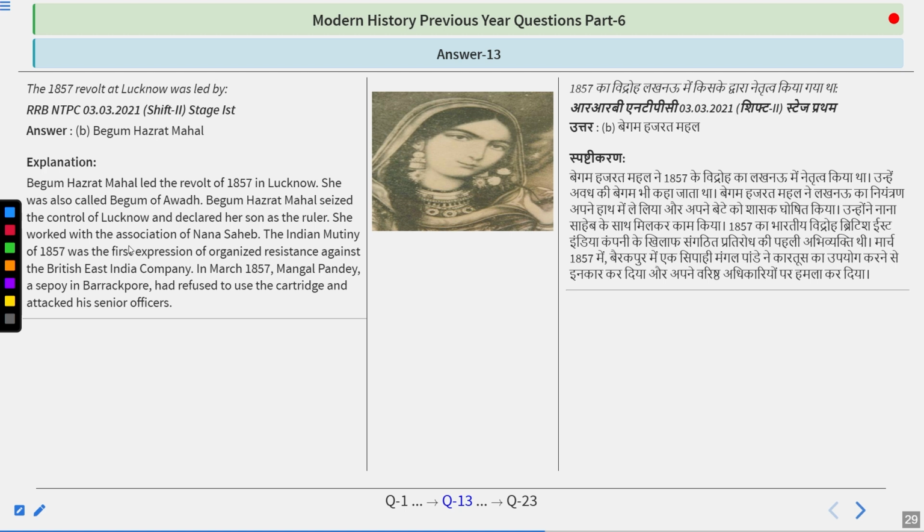She was also called the Begum of Awadh. Begum Hazrat Mahal seized the control of Lucknow and declared her son as the ruler. She worked in association with Nana Sahib. The Indian Mutiny of 1857 was the first expression of organized resistance against the British East India Company. In March 1857, Mangal Pandey, a sepoy in Barrackpore, refused to use the cartridge and attacked his senior officers. So do remember the answer is Begum Hazrat Mahal. The 1857 revolt at Lucknow was led by Begum Hazrat Mahal.